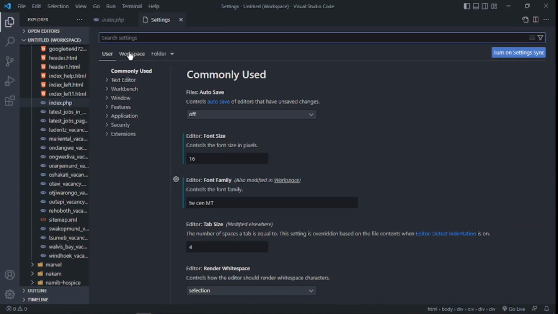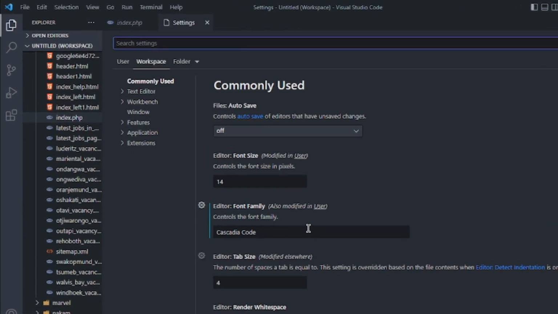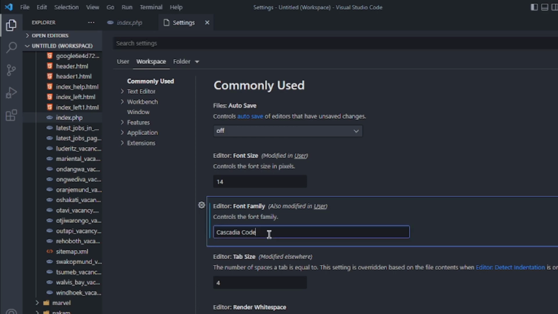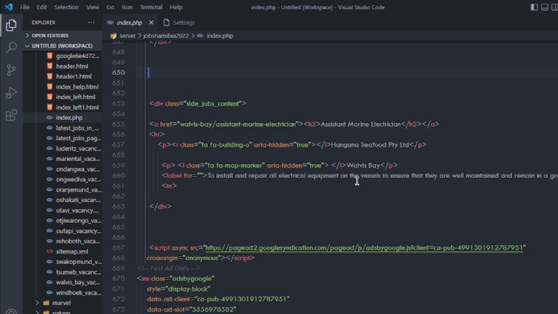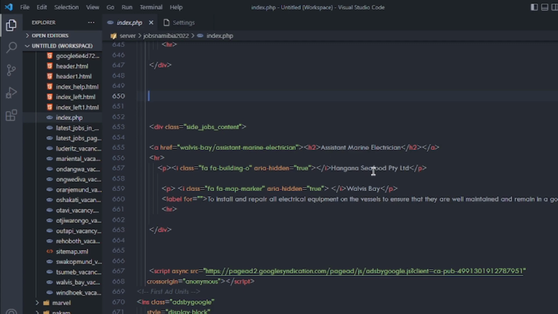Now I want you to come to Workspace, click on Workspace, and where it's written Editor Font Family, as you can see, the default is set to Cascadia Code. So now I want us to enter our favorite font. Let's just enter mine, which is TW Cen MT. Once you enter that and come back here, you will see it has changed